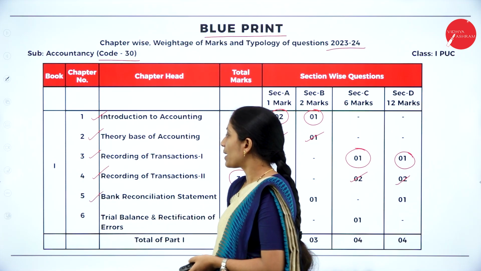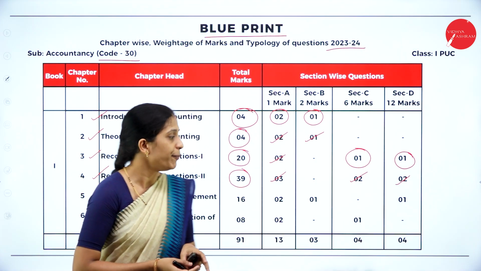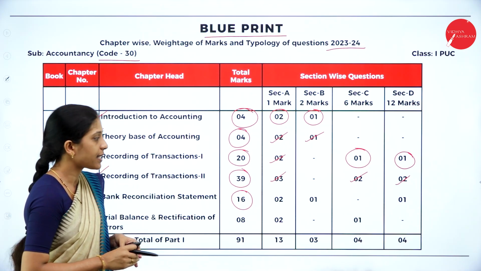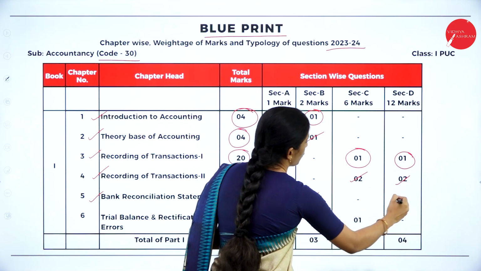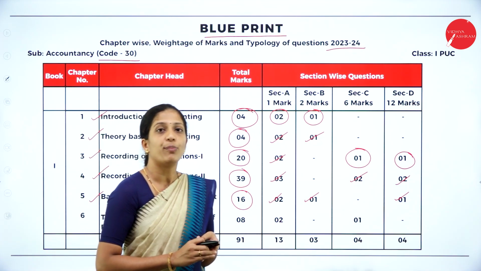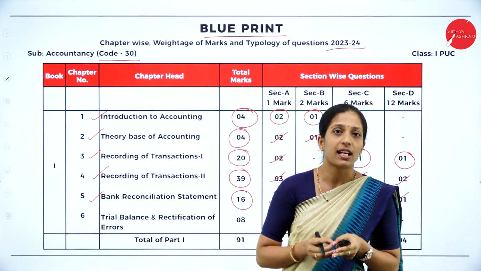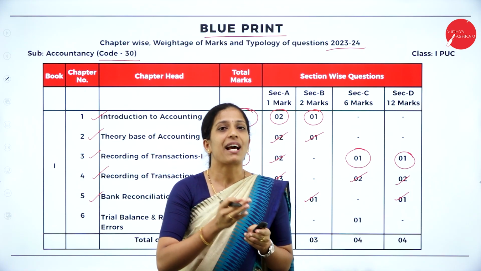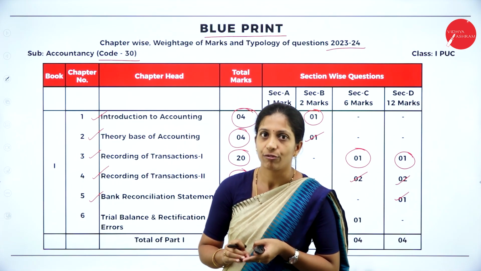Now coming to your 5th chapter, Bank Reconciliation Statement. Once again a very interesting chapter. The total weightage of this chapter is 16 marks, where you will get 1 mark 2 questions, 2 marks 1 question as well as 12 marks 1 question. Now for 12 marks, 100% you will get a problem on Bank Reconciliation Statement, where they'll ask you to prepare the Bank Reconciliation Statement. Bank balance as per cash book might be given, bank balance as per passbook might be given, or they may also ask for an overdraft balance for 12 marks.